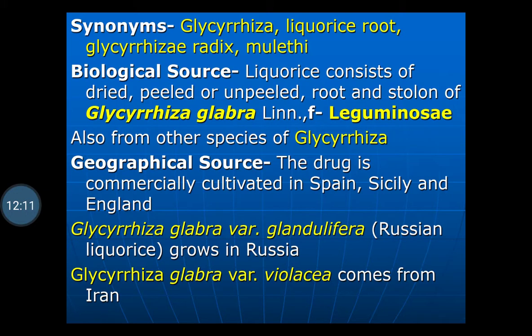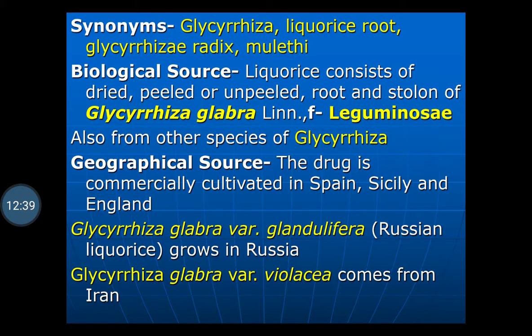Biological source: liquorice consists of the dried peeled or unpeeled roots and the stolons of Glycyrrhiza glabra belonging to family Leguminosae. If the upper bark of these roots or stolons is removed, it is called the peeled one, and if it is not removed, it is called the unpeeled.